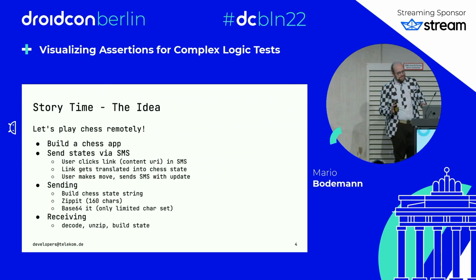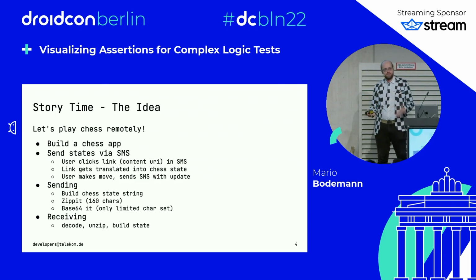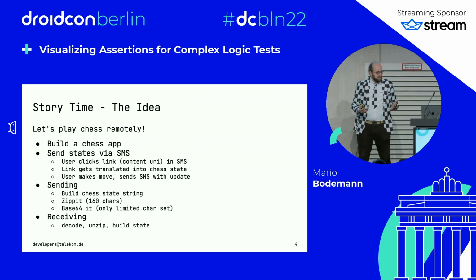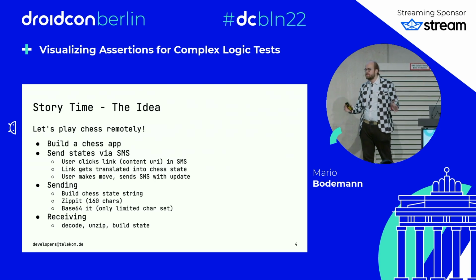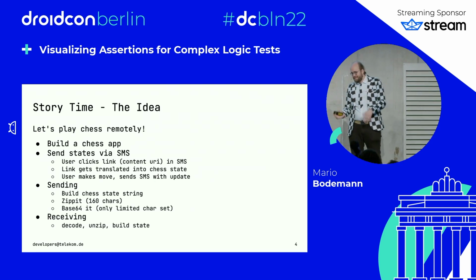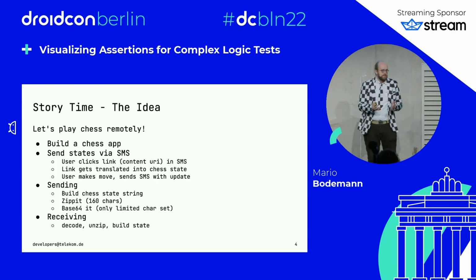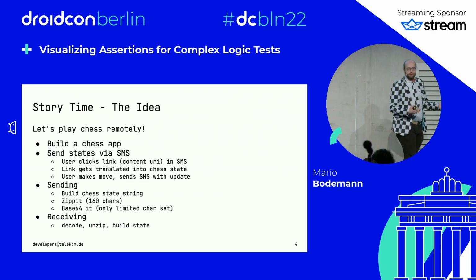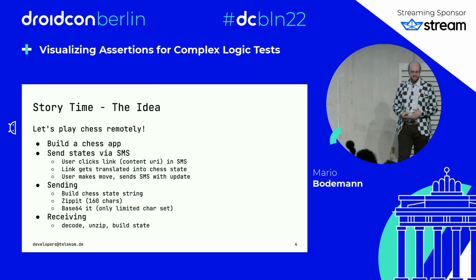This is the idea, but how do we implement this from an Android point of view? How do I send an SMS that contains the state? The easy part is that we can find a way to put the state of the chessboard into a string, zip the string so that we make it a bit shorter, and then base64 it so that we are in the character set SMS can send.